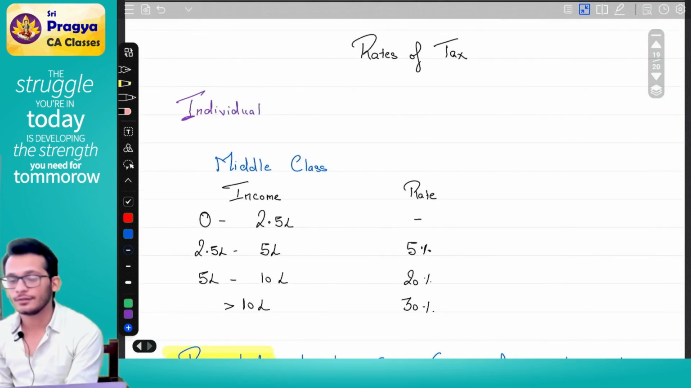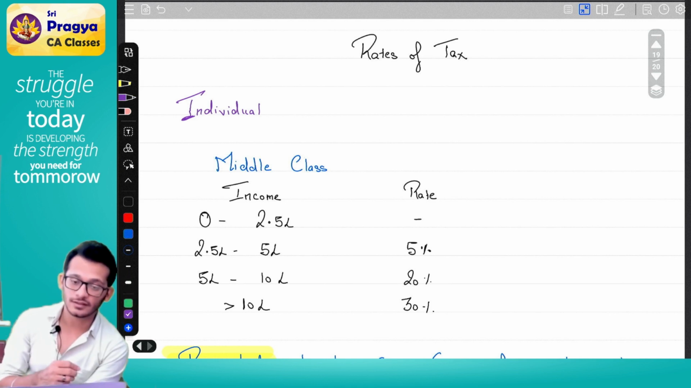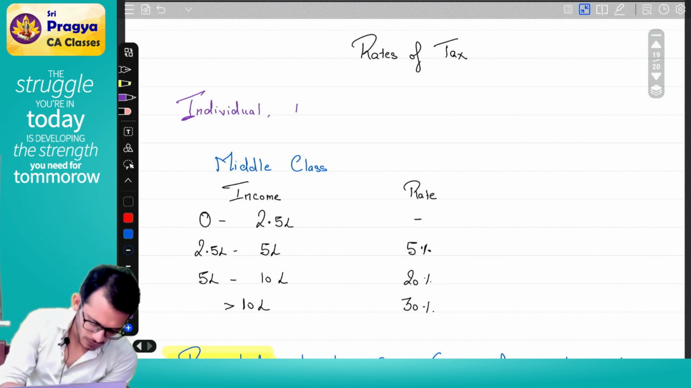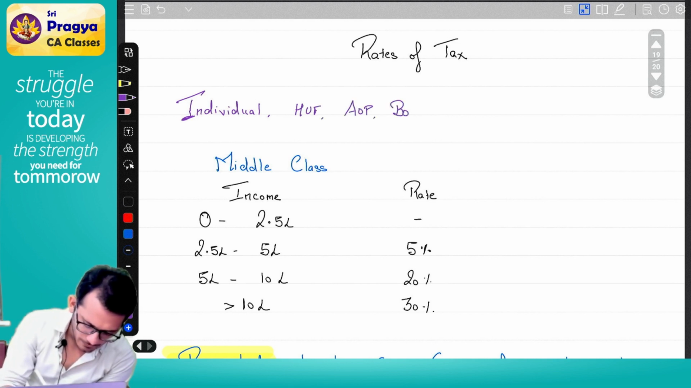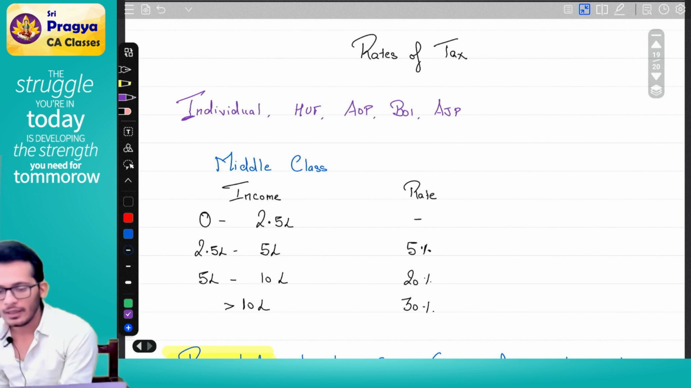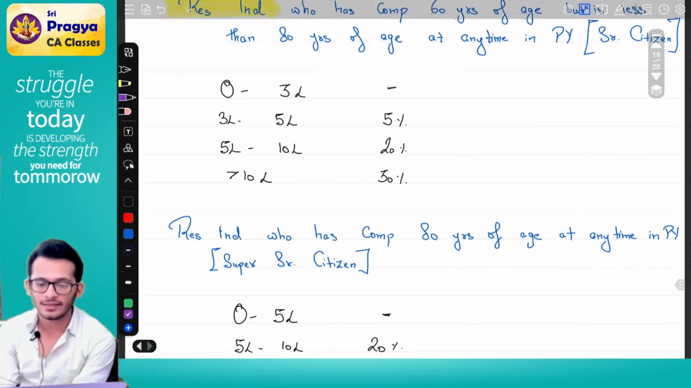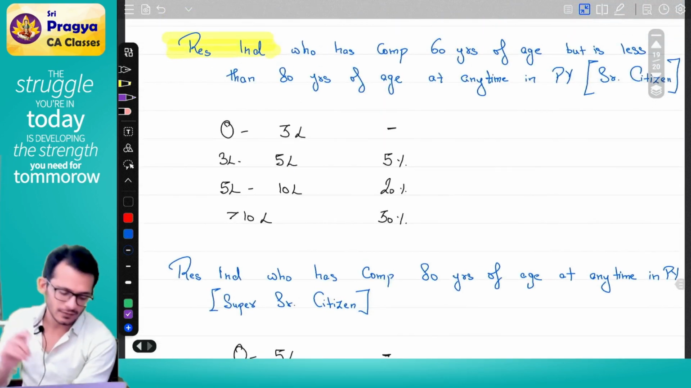Yes or no? Let me make it easier for you. These rates are not just for individuals. These rates are for HUF, AOP, BOI and AJP also. But be careful, the extra rates which I am giving, the 3 lakh and 5 lakh, is only for individuals.